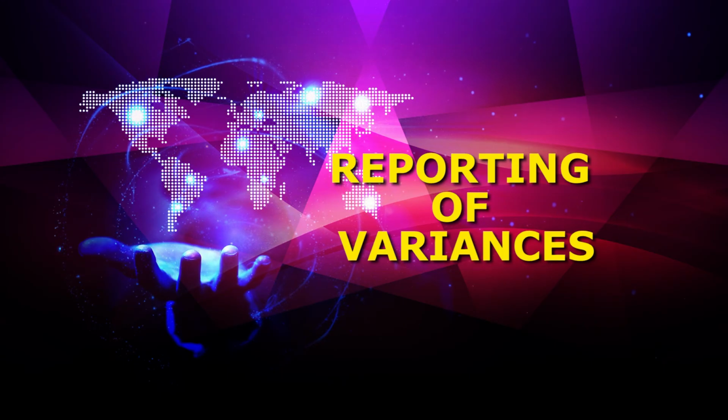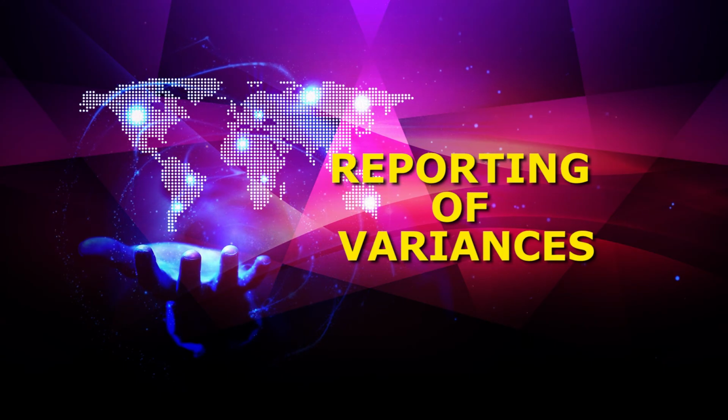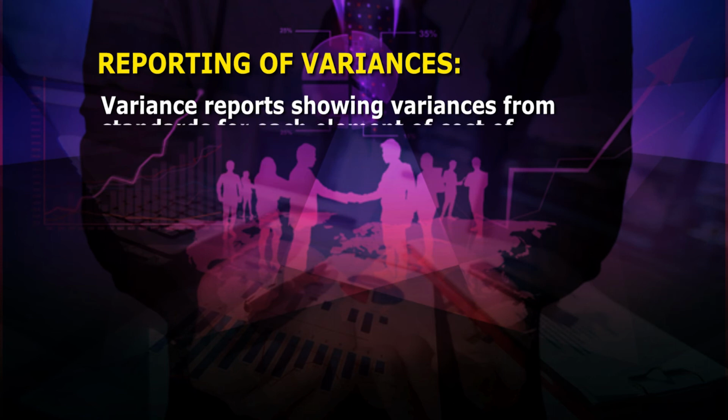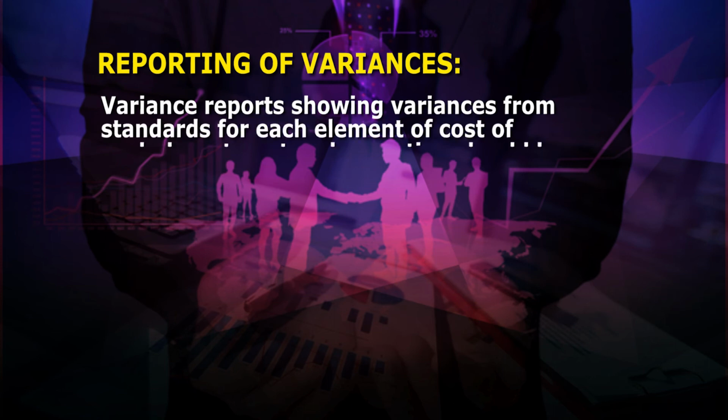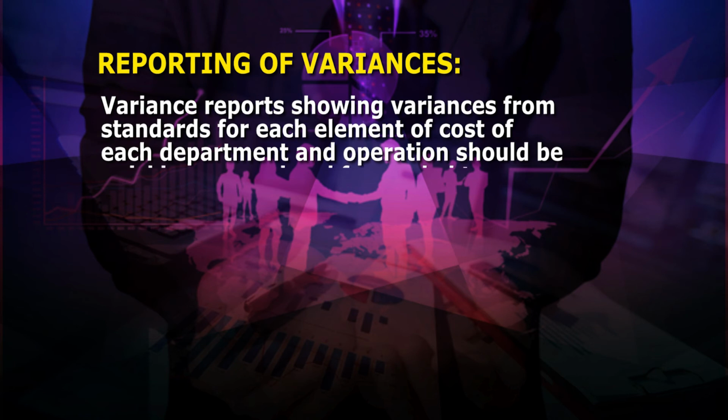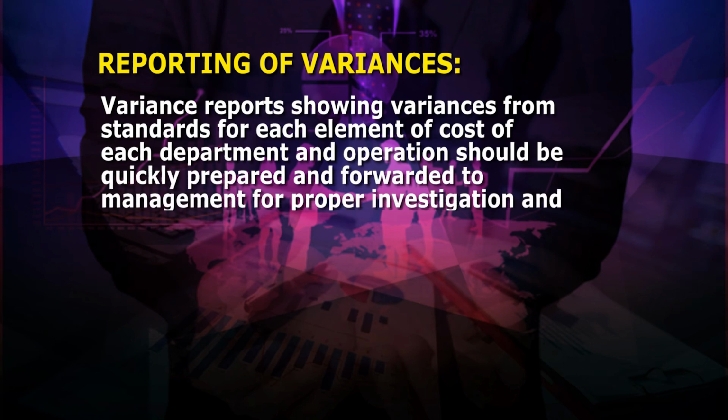Now, we switch to reporting of variances. Variance reports showing variances from standards for each element of cost of each department and operations should be quickly prepared and forwarded to management for proper investigation and appropriate action. This will prevent recurrence of adverse variances. At the time of preparing the report, the following points should be remembered.